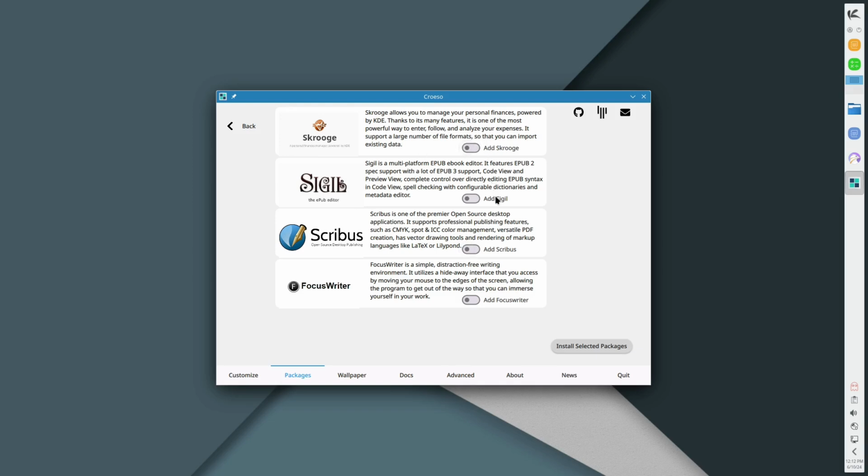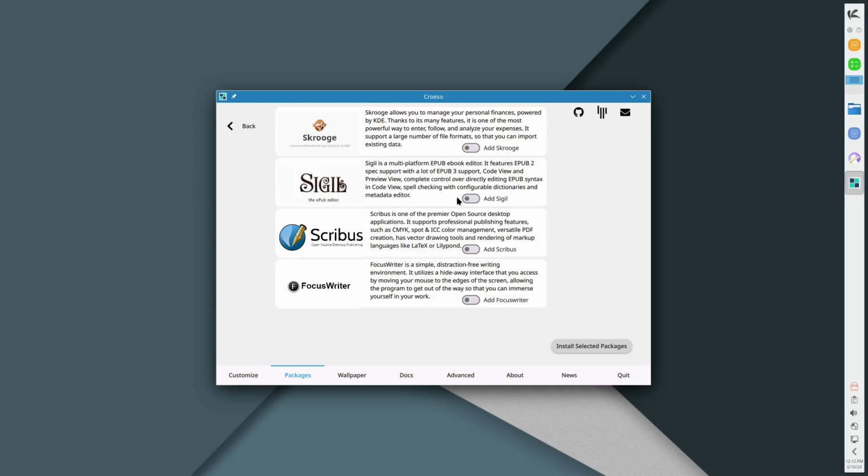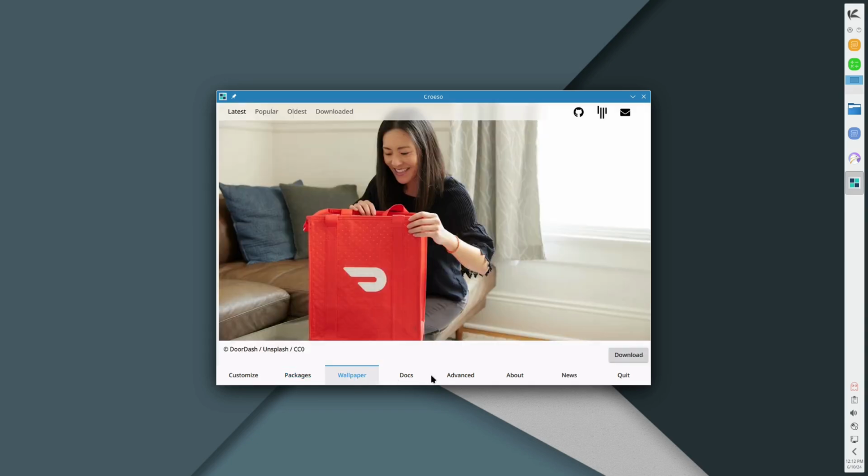So we have Scrooge, Sigil, Scribus. Sigil is the system that I use for doing ebooks. So if you're interested in that, my writing channel actually has a lot of tutorials on Sigil. But that's interesting, our Office applications don't actually have things like LibreOffice, which we had install automatically.